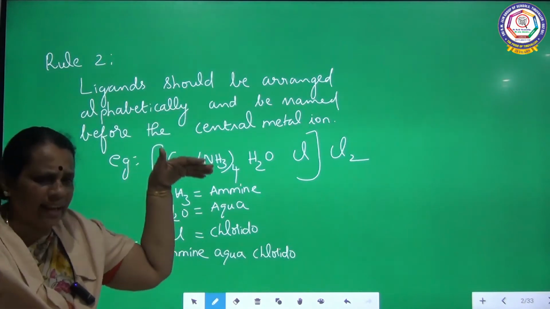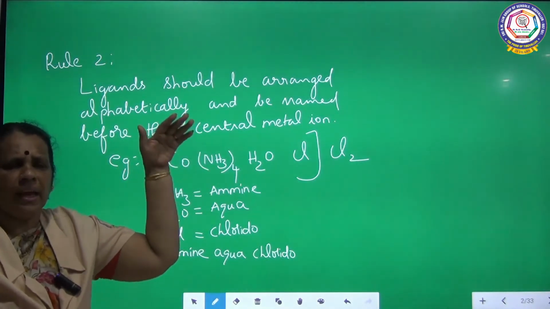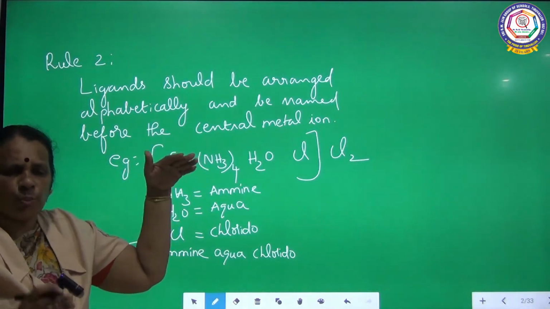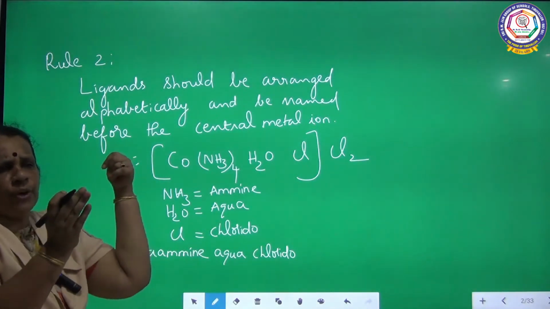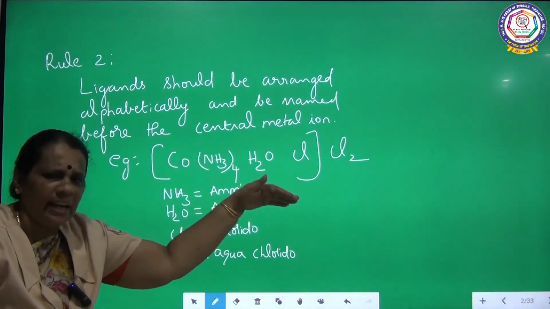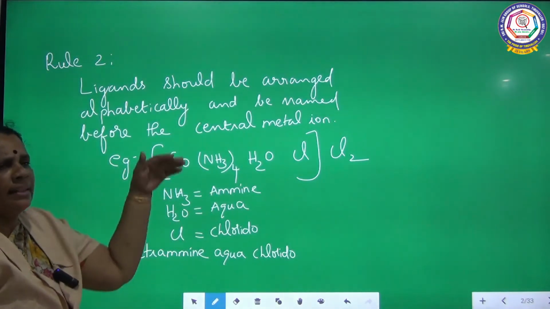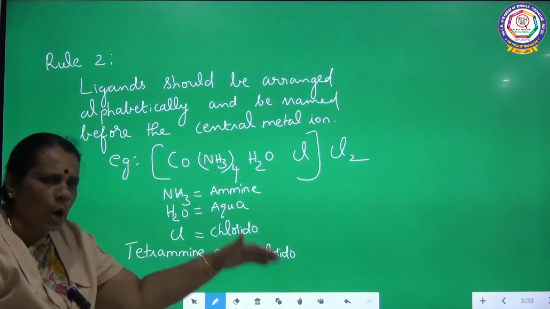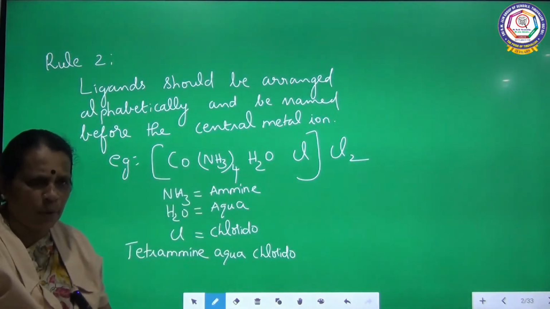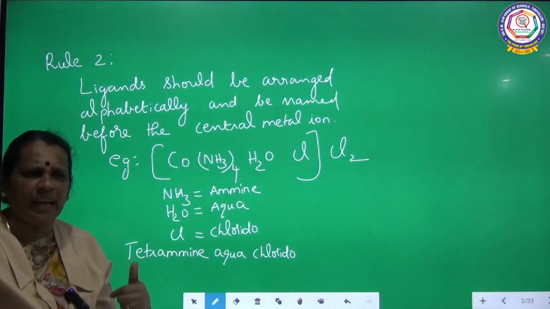Already the rule is very clear. Before naming the central metal ion, the ligands should be arranged alphabetically and named first. I have arranged the ligands in alphabetical order. There are 3 different types of ligands. One is amine, the next one is aqua, the third one is chlorido. Already it is arranged in alphabetical order.